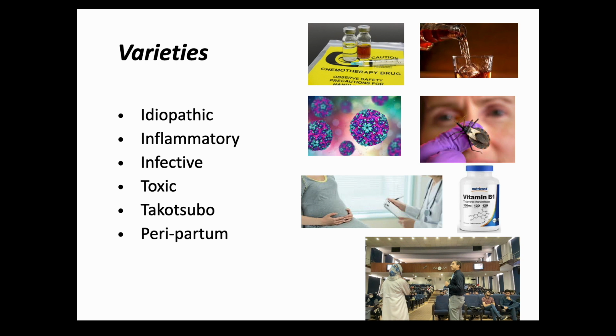Another variety is peripartum, and it occurs usually late in the gestation period, usually late in the third trimester. It can also occur postpartum, usually we keep a target of 6 months, and it's mostly a reversible condition. So most of these, other than idiopathic, this infective, this broken heart, this peripartum, this inflammatory,